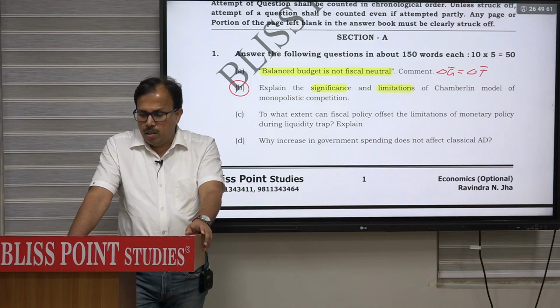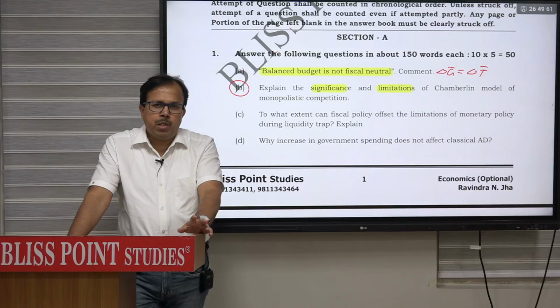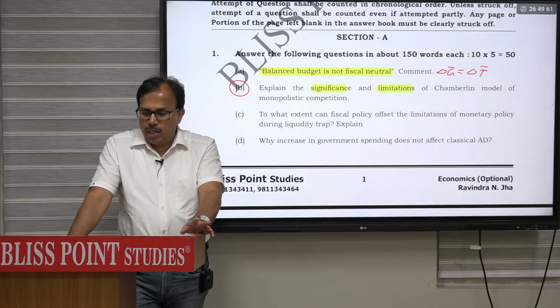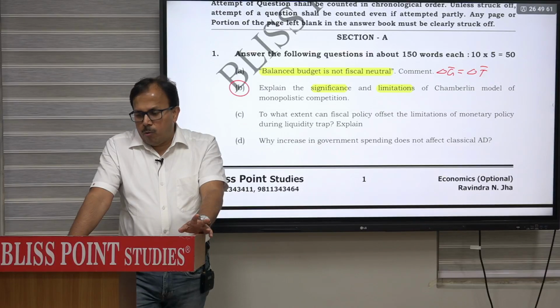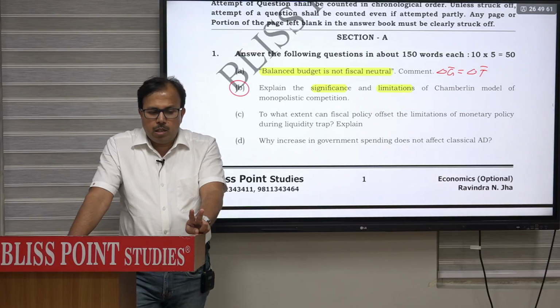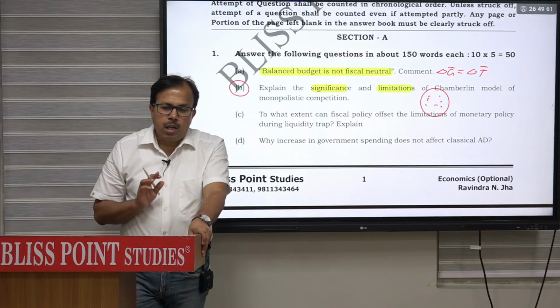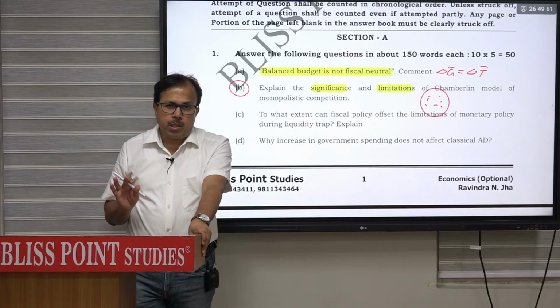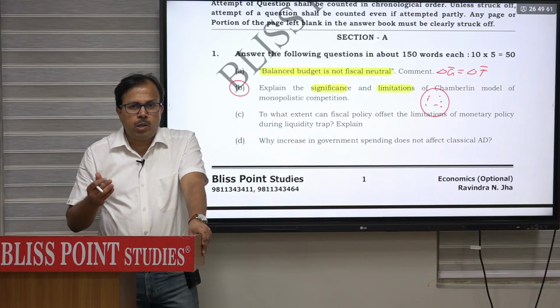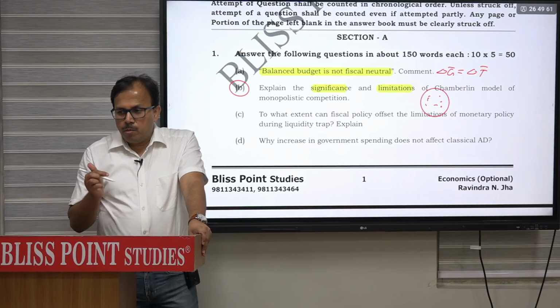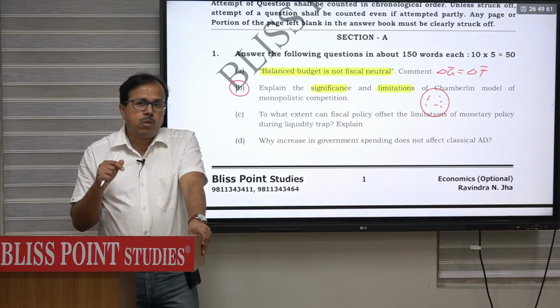What is the significance? You can start by saying monopolistic competition is characterized by a large number of firms producing a differentiated product and entry and exit is free. Then the model of Chamberlain had made two important assumptions. One, firms are producing a differentiated product, but all firms have identical cost. Second, demand in the market is uniformly distributed, which means every firm has equal demand. So we have made the assumption that demand is identical and cost is also identical.